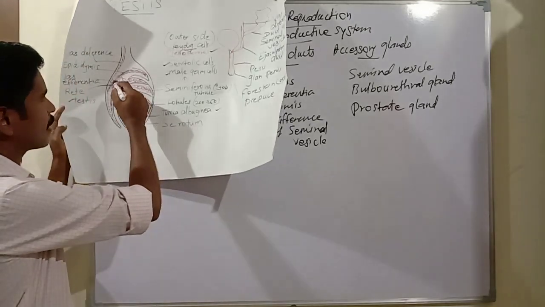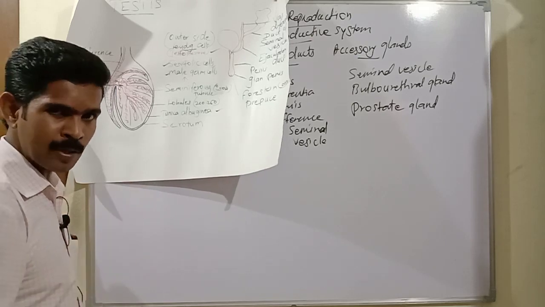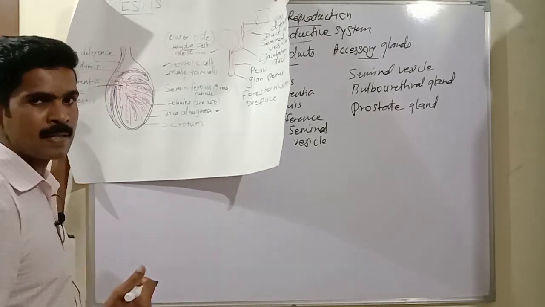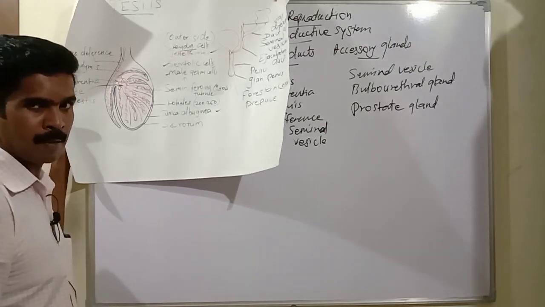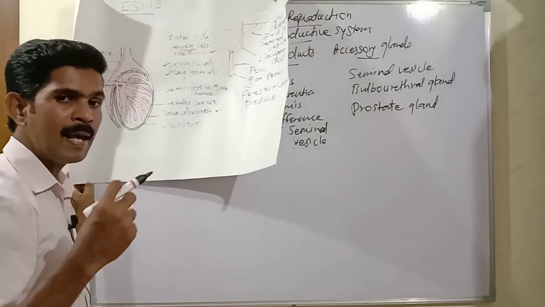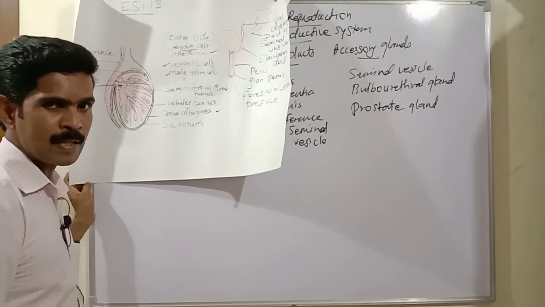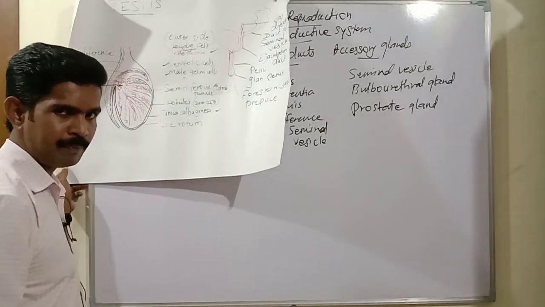While the sperm stay inside the epididymis, they get maturation, nutrition, high motility capacity, and high fertilization capacity.